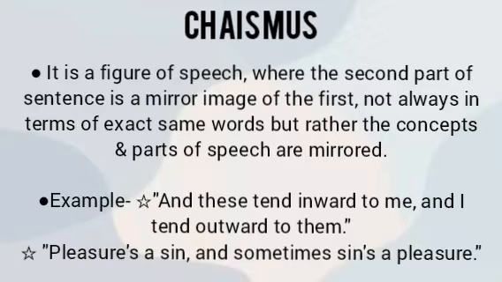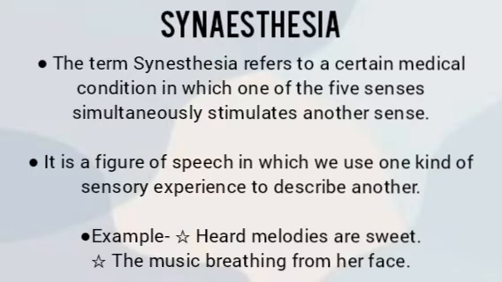The first example is, and these tend inward to me, and I tend outward to them. The other example is, pleasure's a sin and sometimes sin's a pleasure. So this usually shows the mirror image, where the concept that is reflected in the first part of the sentence is also mirrored in the second part of the sentence. The fourth figure of speech that we are going to discuss is synaesthesia.